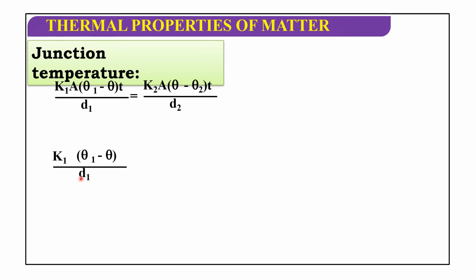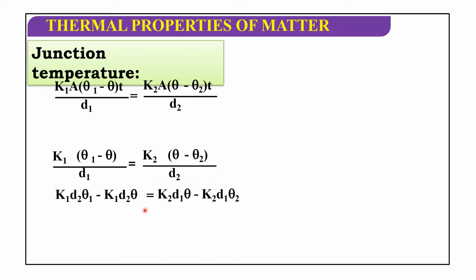Here t and A cancel. The remaining equation is K1 (theta 1 minus theta) by d1 equals K2 (theta minus theta 2) by d2. So K1 d2 theta 1 minus K1 d2 theta equals K2 d1 theta minus K2 d1 theta 2, after multiplying both sides.